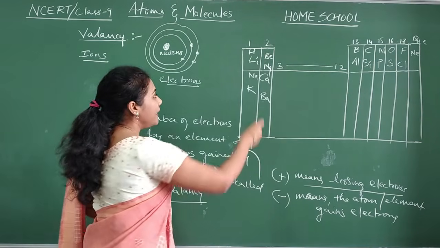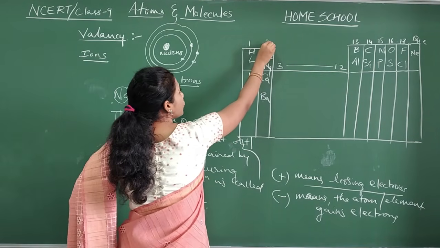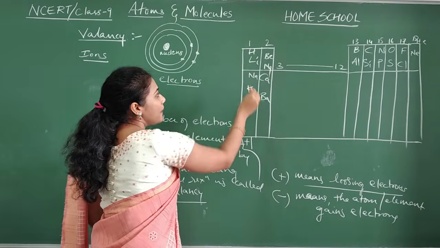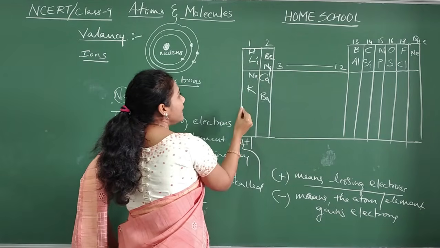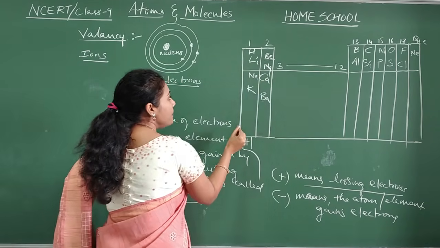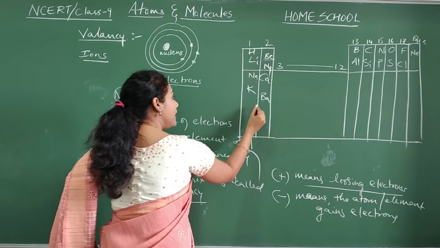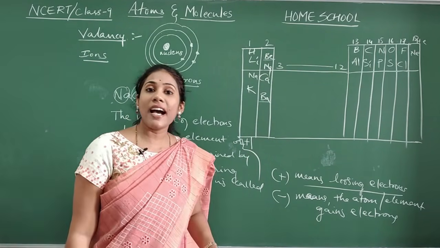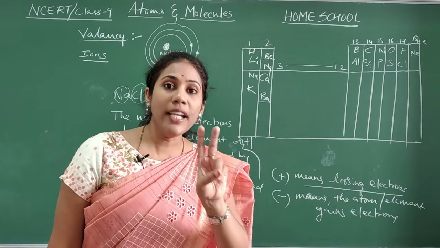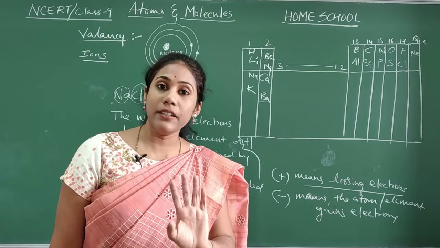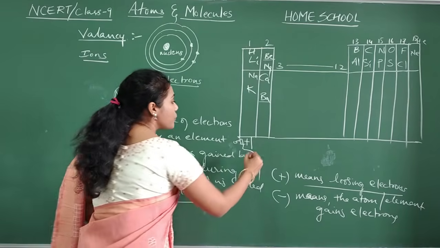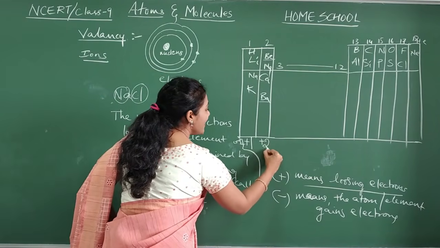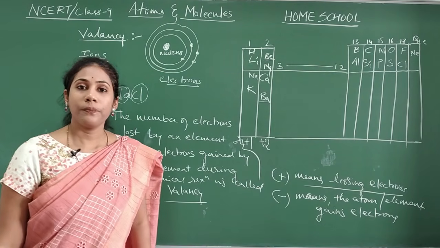Fine. And now coming to these elements, group number 2. Which elements come under group number 2? Beryllium, magnesium, calcium, and barium. All these will lose 2 electrons during a chemical reaction, so that is why their valency is +2.